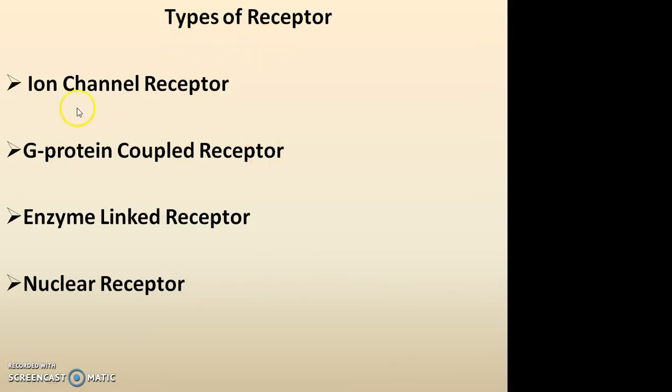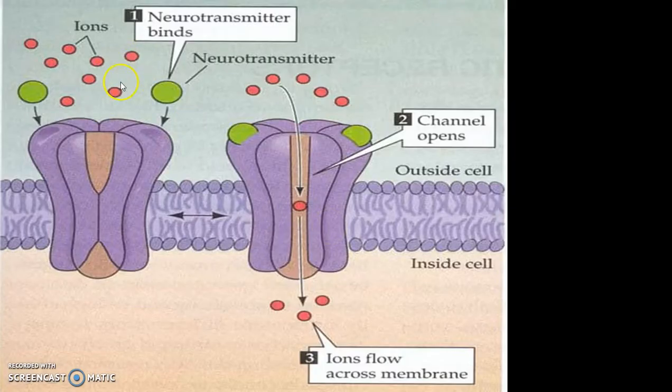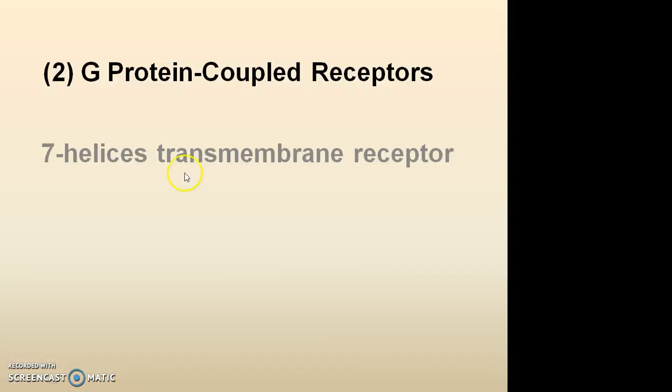There are four types of receptor, that is ion channel receptor, G protein coupled receptor, enzyme linked receptor, and nuclear receptor. For ligand gated ion channel receptors, after the binding of a ligand to an ion channel receptor, the ion channel either opens or closes. As shown in this figure, when a neurotransmitter binds to an ion channel receptor, the ion channel gets open and it leads to an influx of extracellular ions to inside the cell.